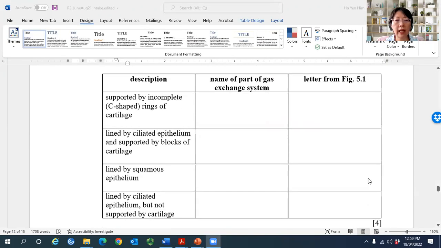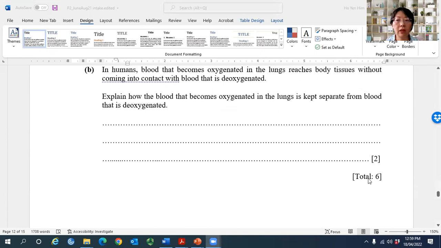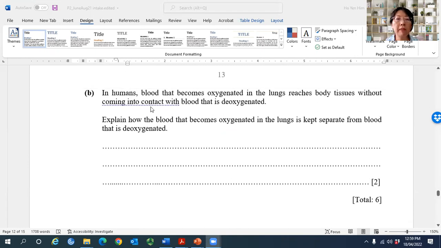Now, next question. In humans, blood that becomes oxygenated in the lungs reaches body tissues without coming into contact with blood that's deoxygenated. So you need to explain how the blood that becomes oxygenated in the lungs is kept separated from blood that is deoxygenated. Now, if I'm going to mark this question strictly, I think a lot of students have to lose marks already.